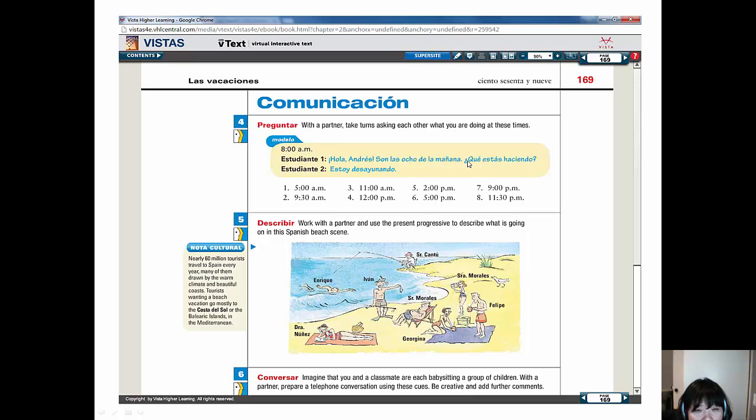Which is, what are you doing? And student 2 will have to say, estoy desayunando, estoy durmiendo, estoy manejando, etc. Everybody will have a different answer, but make sure to use the present progressive form in your responses to get full credit. Okay?